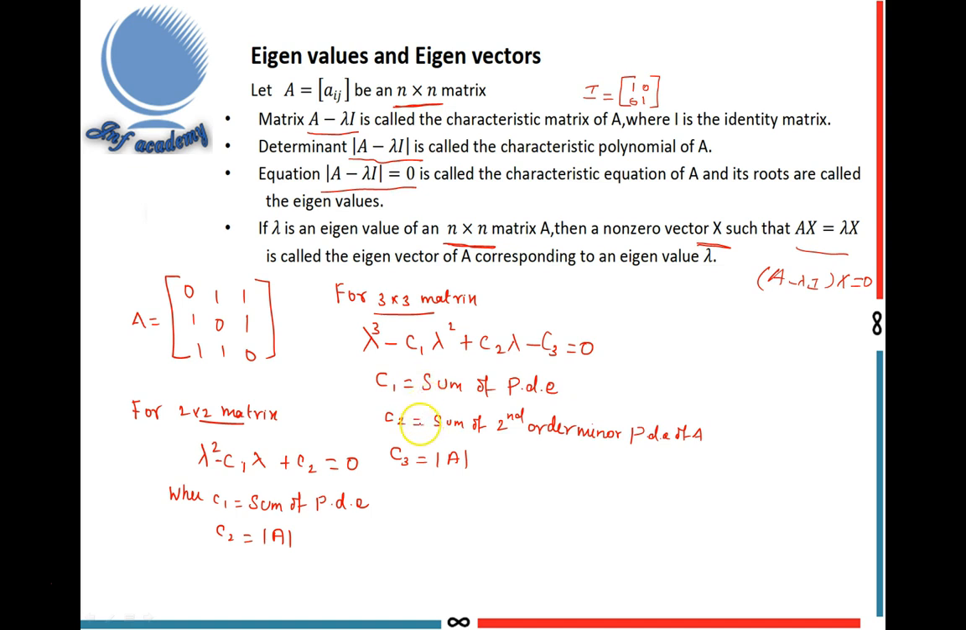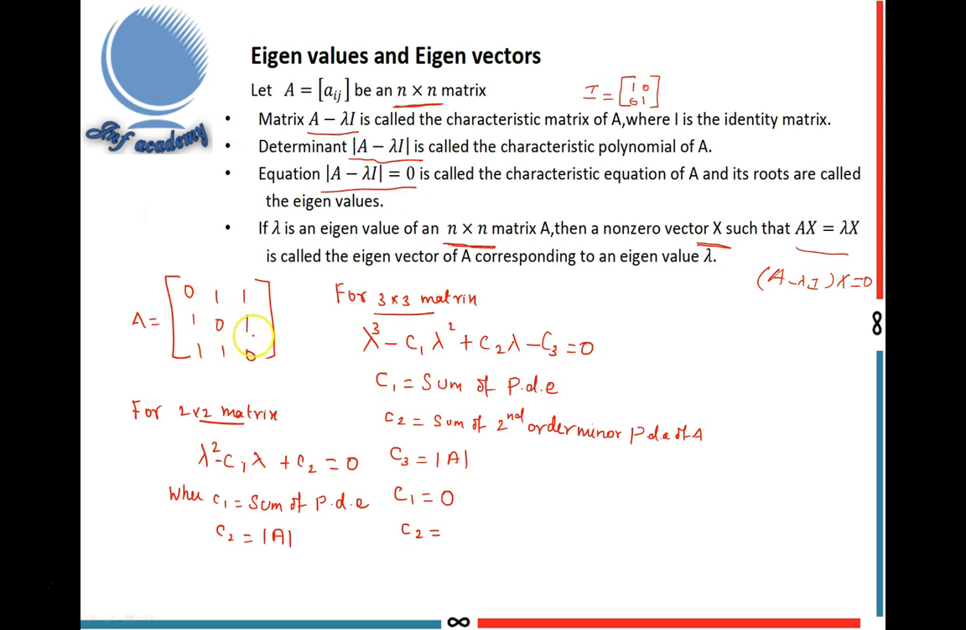Now here I use that method only. First I find C1, which is the sum of principal diagonal elements. A matrix has two diagonals; this one is called the principal diagonal. So the elements are 0 plus 0 plus 0, which is 0. C1 is 0. Next I find C2, the sum of second order minors of principal diagonal elements.